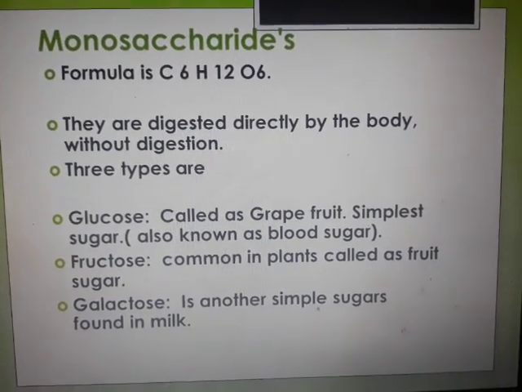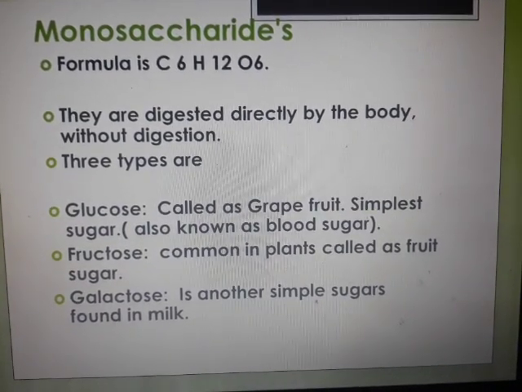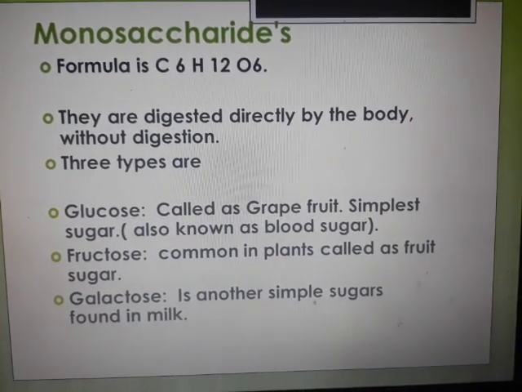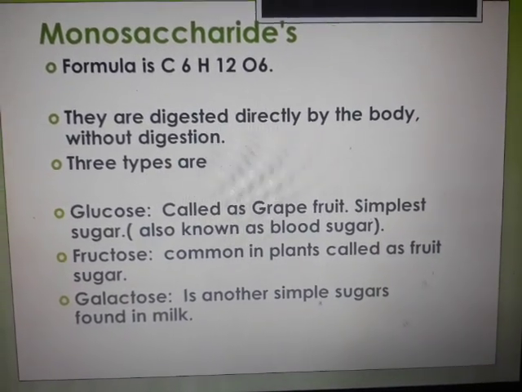Next is fructose. It is common in plants, called fruit sugar. When we consume fruits, this is the sugar we are consuming, that is fructose. And galactose is another simple sugar found in milk.